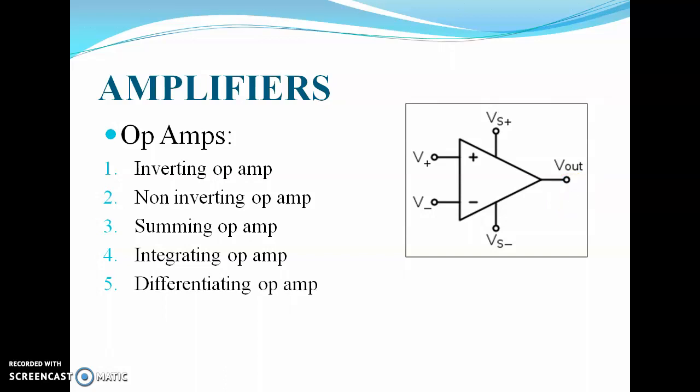And there are 5 types of amplifiers you can see here: inverting, non-inverting, summing, integrating, and differentiating amplifiers. The op-amp amplifiers we are going to see in detail in our next presentation. So this was just an introduction to amplifiers: what is an amplifier, what function it has, what the various terminals of an amplifier are, what the gain is, and how to calculate the gain. So that we have studied.